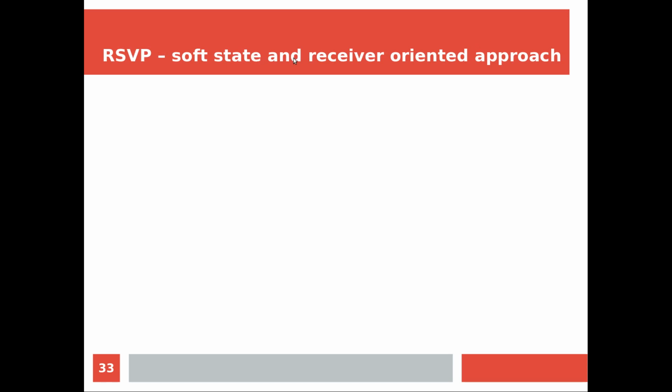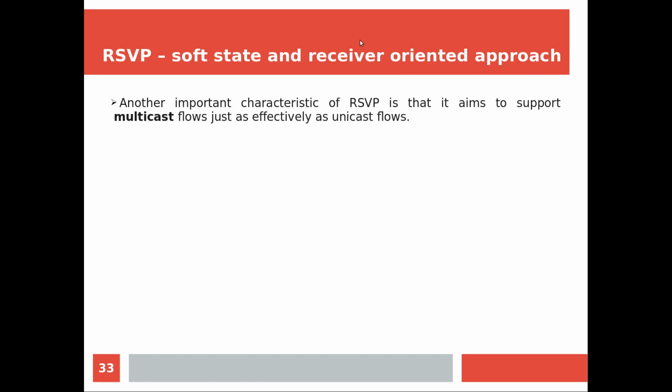Now another feature that makes this RSVP different from other reservation protocols used in a connection oriented network is a receiver oriented approach. So we will see what this is. Before that, another important characteristic of RSVP is that it aims to support multicast flows just as effectively as unicast. And this is something challenging for a virtual circuit based set of protocols.